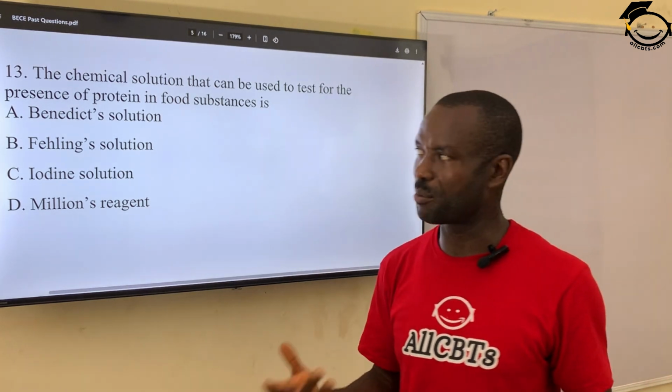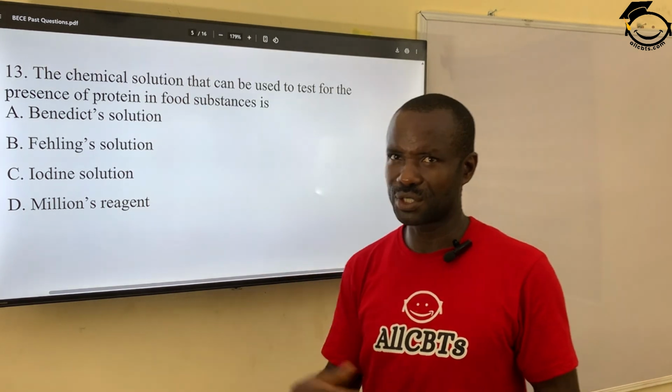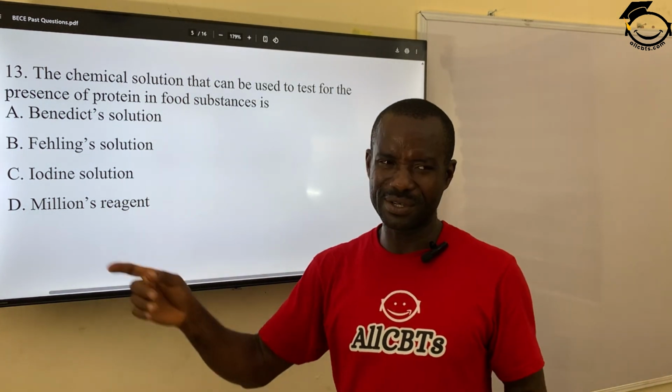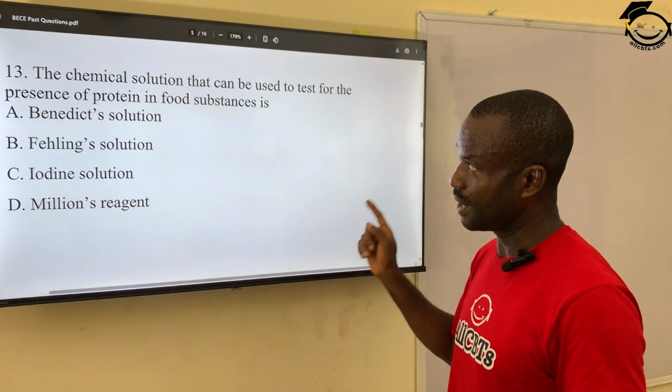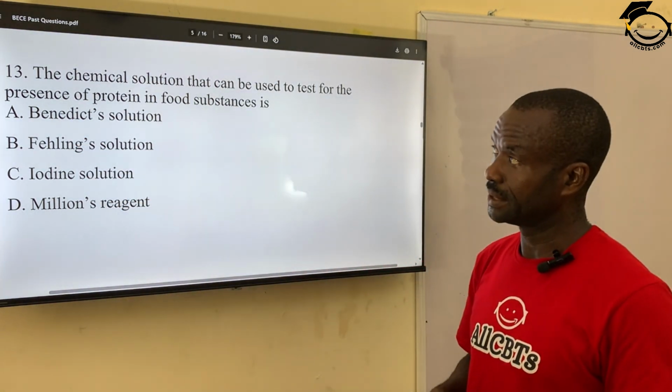Benedict solution will test for protein. Fehling solution will test for carbohydrate. Iodine solution will test for starch. While Millon reagent will test for oil. So the correct answer is Benedict solution for protein.